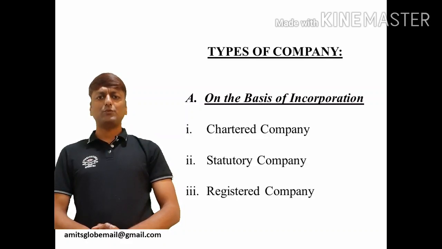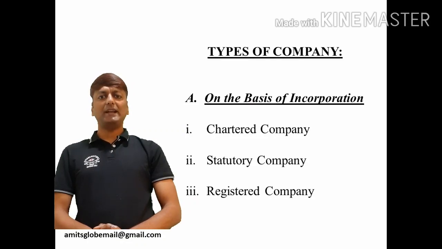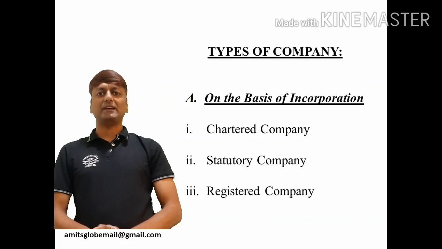They were companies which were formed under the order which was known as the charter of a king or a monarch. The charter contained the terms and conditions under which that entity was given permission to operate as a company. The example of such kind of company was East India Company, which got the charter from the Queen of England to function as a company.